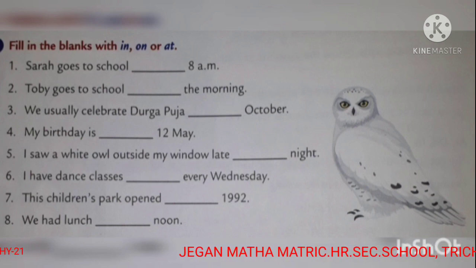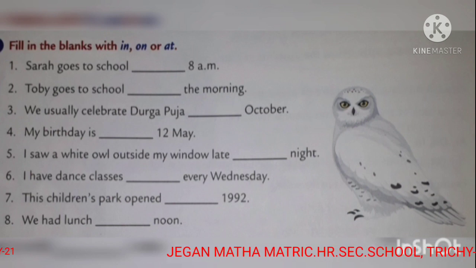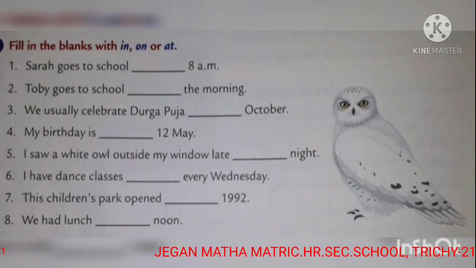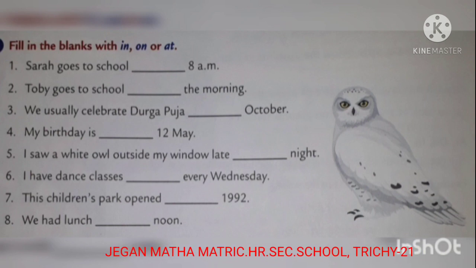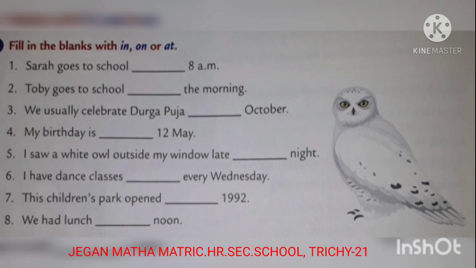Fifth one, I saw a white owl outside my window late dash night. Children, remember always, okay, before night we must use the preposition at. I have dance classes dash every Wednesday.